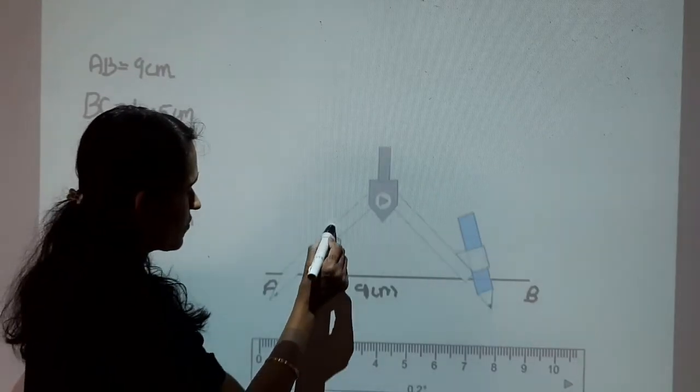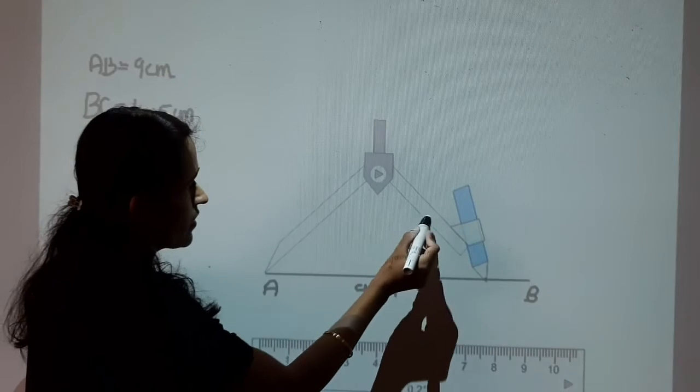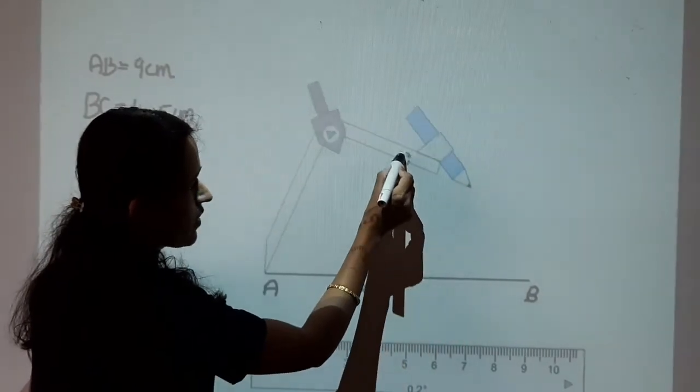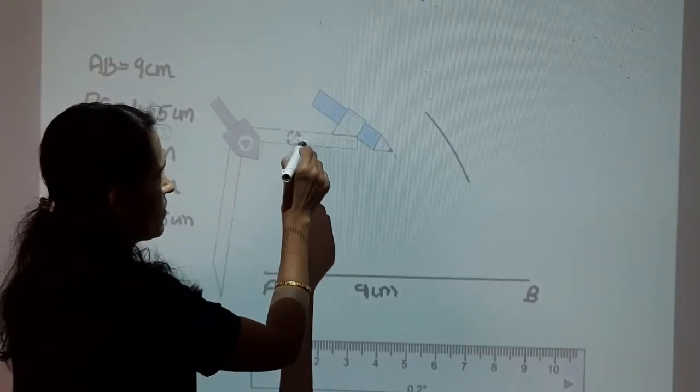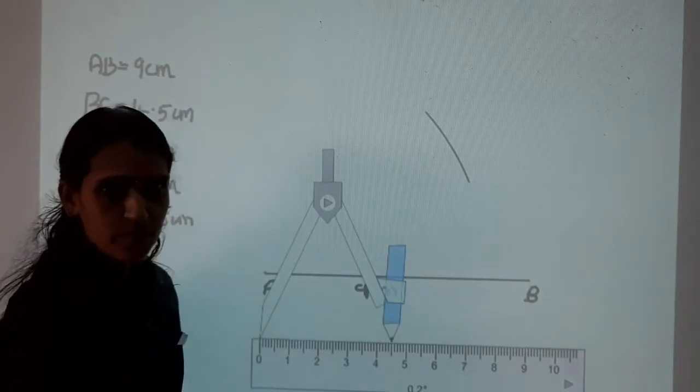Keep the tip of the compass on point A and draw an arc. Measure 4.5 centimeter.